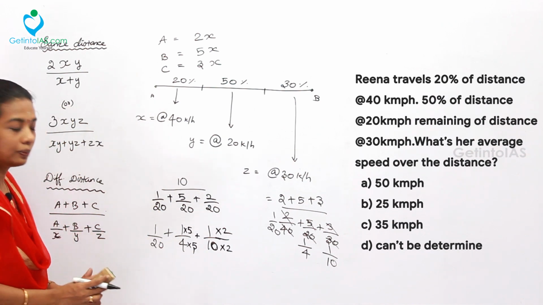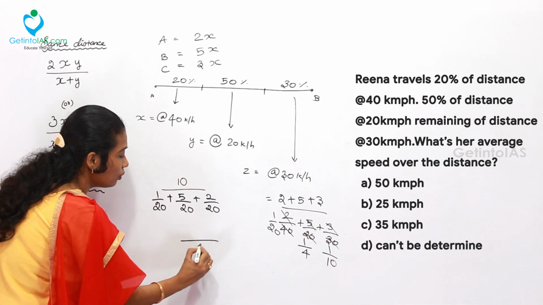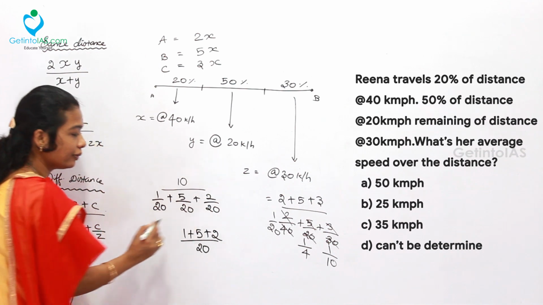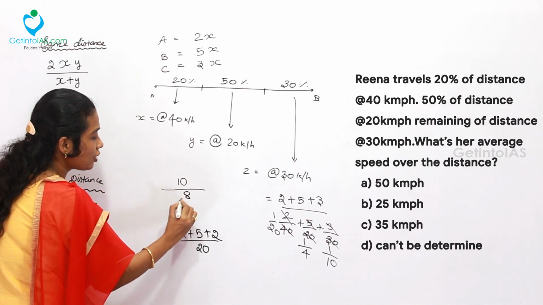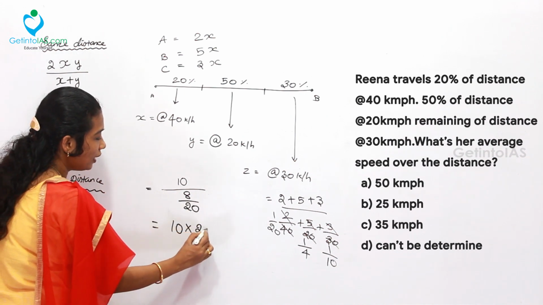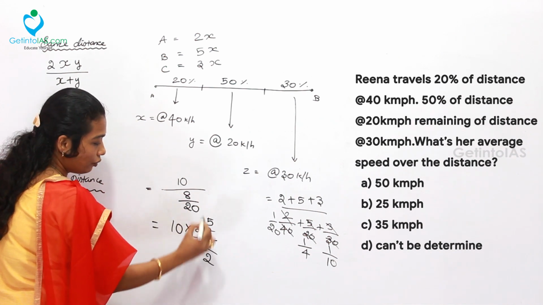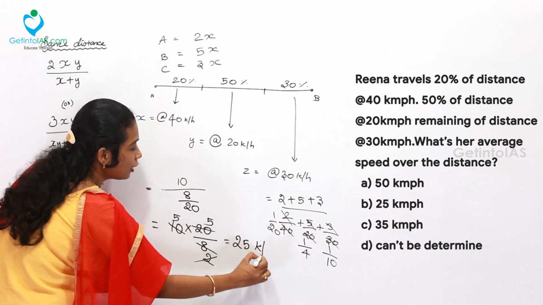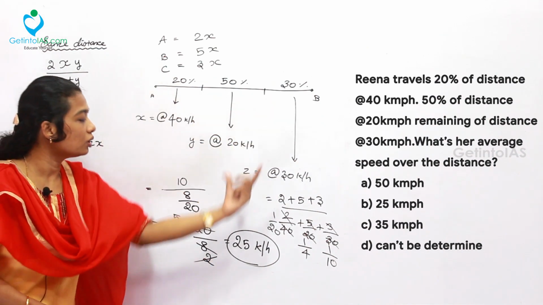Now let's solve it further. Whenever all the denominators have the same value, directly take down the denominator value only once, and on the numerator you can calculate as it is. Now add up: 5 plus 1, 6 plus 2, 8. 8 by 20. Finally, 10 into 20 by 8, which is going to be 2 times 4 is 8, 5 times 4 is 20. Here, 5. Finally, the answer is 25 km per hour, which is the average speed of Reena throughout the entire